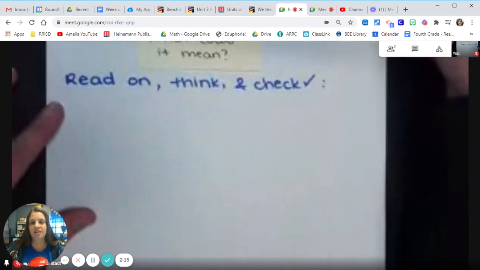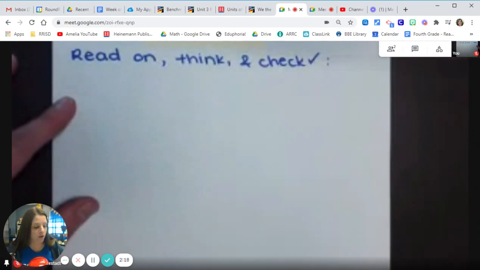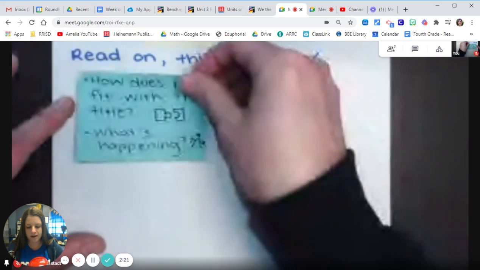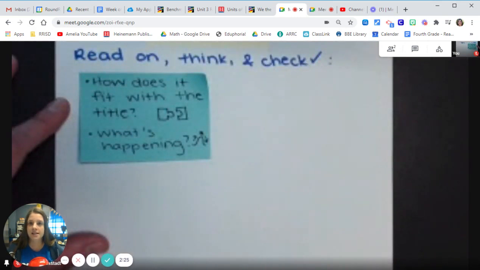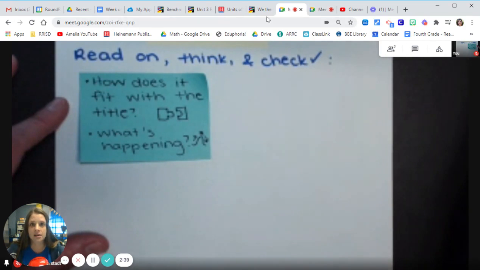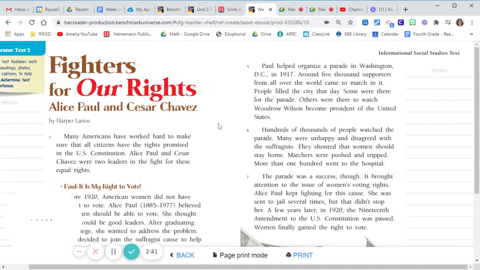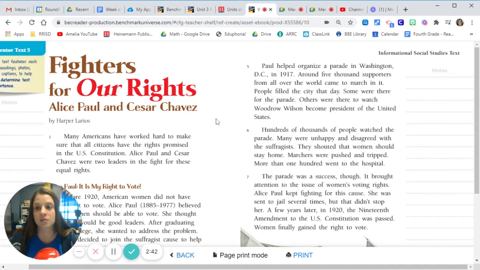So now that we have an idea of what we think it means, the next step is to read on, think, and check, because we want to make sure that we're accurate in our thinking. So one way that we can think about it is to think, how does the word fit with the title, and how does the word fit with what's happening? Okay, so if I think the word suffragist is somebody that is an activist for voting rights, let's see if that fits with the title of our text. Well, the title is Fighters for Our Rights. So readers, would that fit?